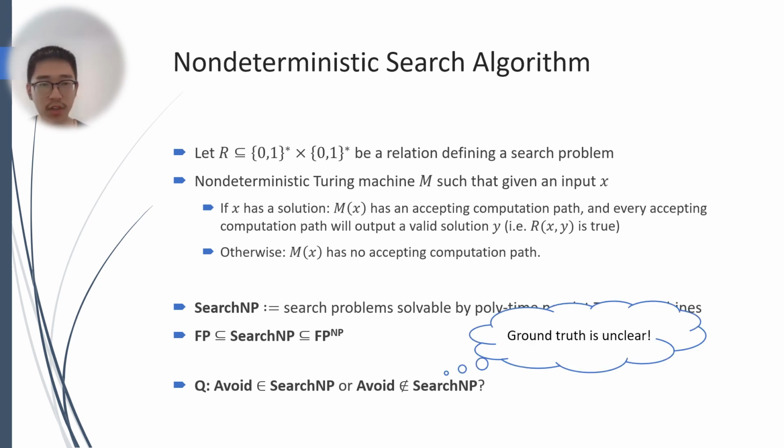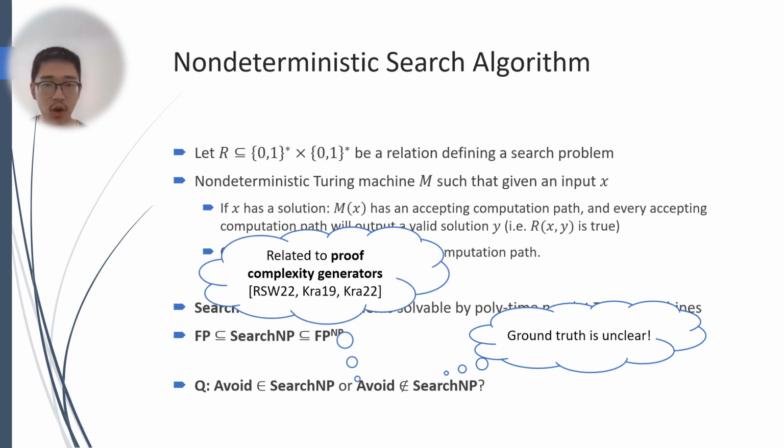We notice that the ground truth of the question is quite unclear. For some concrete explicit construction problems, such as rigid matrices, there is a non-deterministic search algorithm that generates rigid matrices on infinitely many input lengths. However, it is completely unclear how to generalize that algorithm to the general range avoidance problem. Moreover, this question is related to proof complexity generators, which is a very important concept in proof complexity.